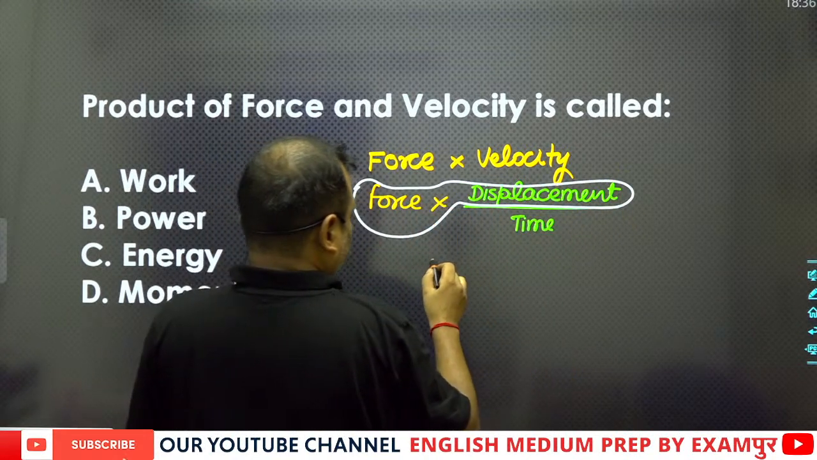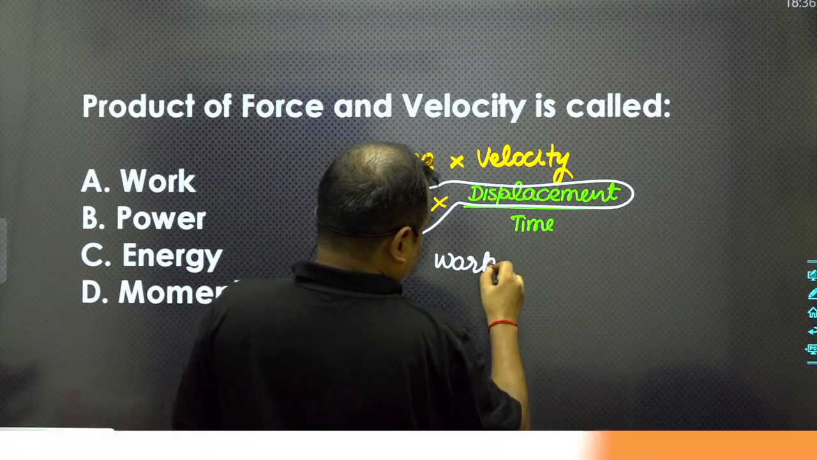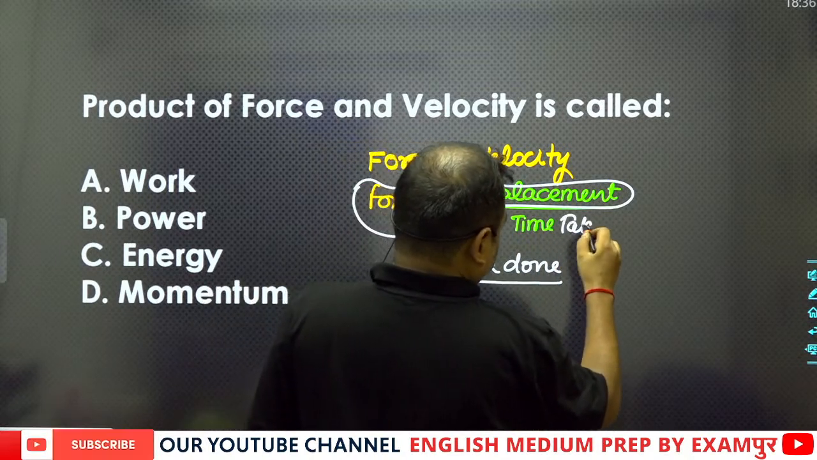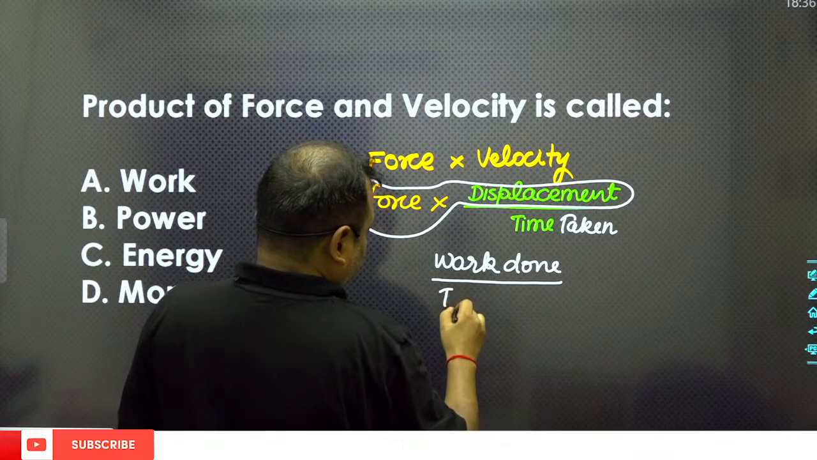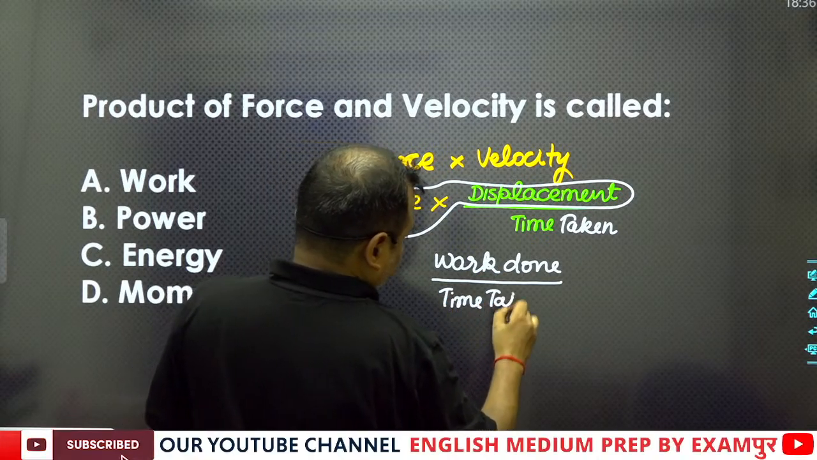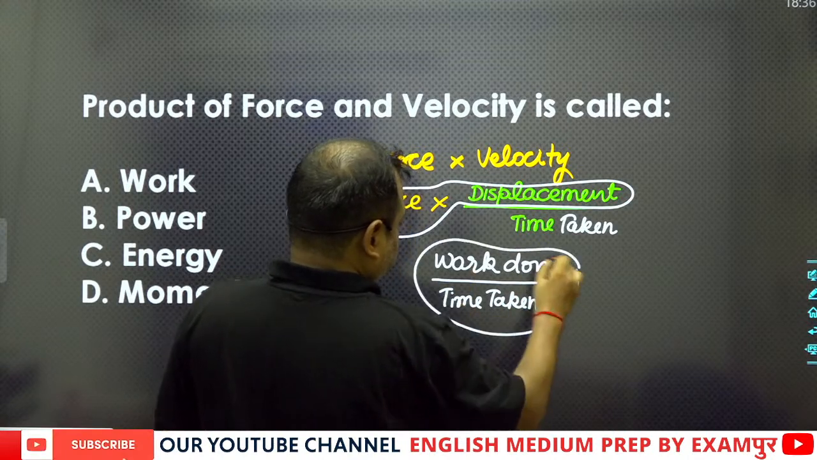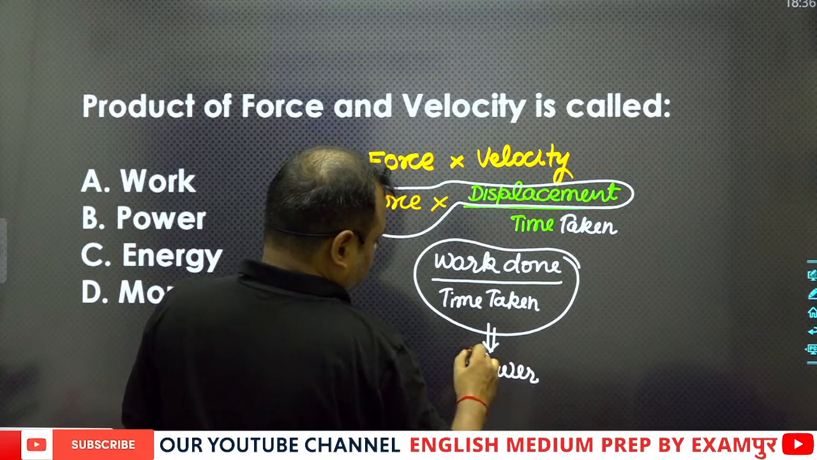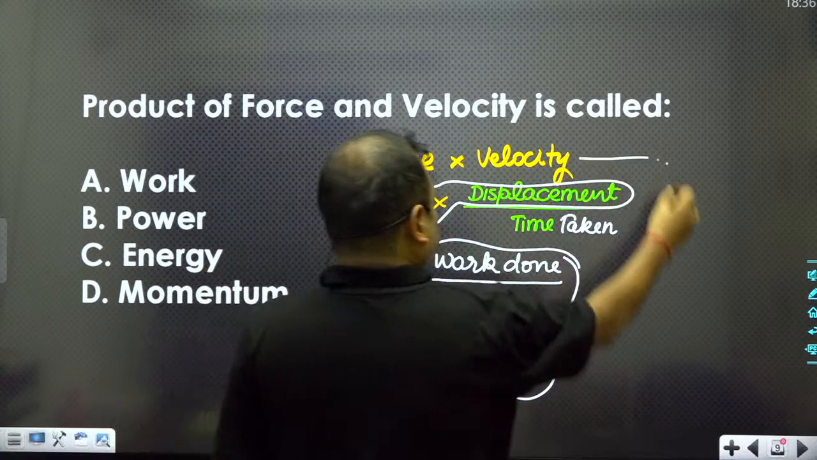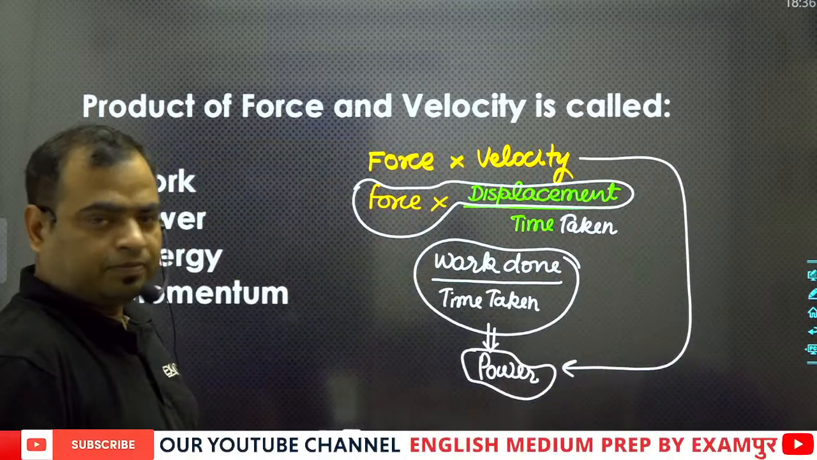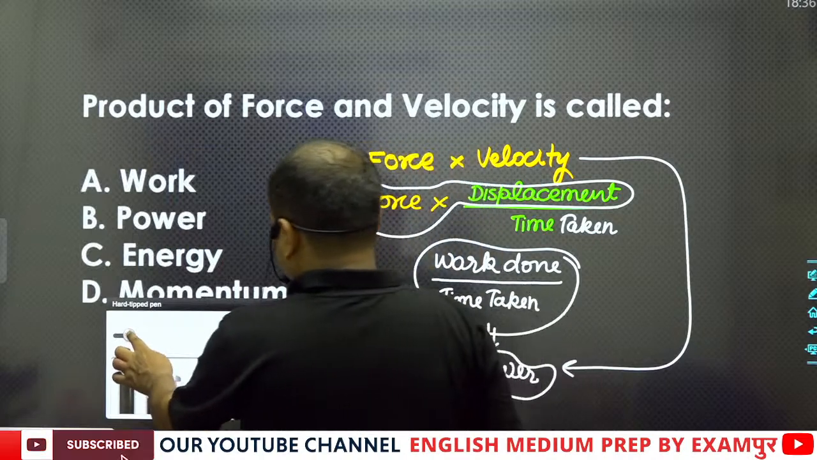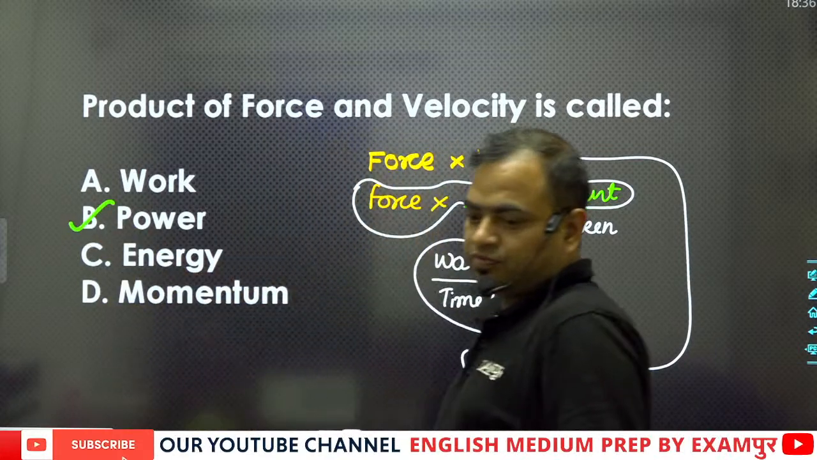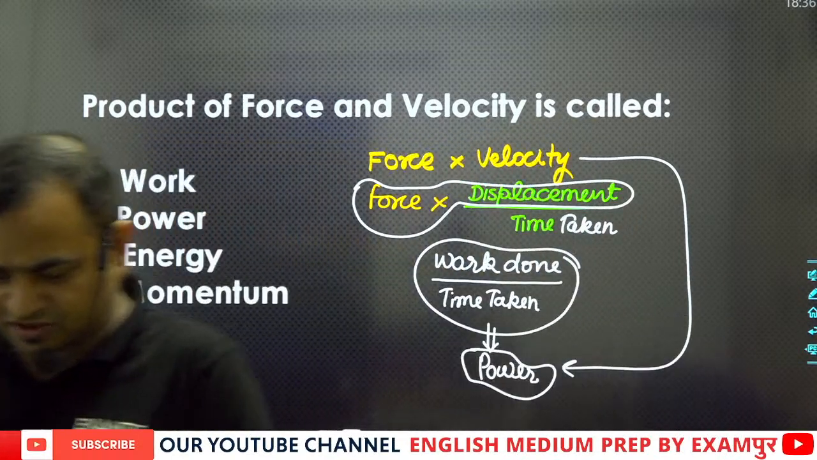Force into displacement is nothing but the work done, and this is the time taken. So work done upon time taken is equal to power. This is known as power. It means force into velocity is equal to the power. So here the correct answer will be power, and B for Bombay. So B for Bombay will be the correct answer.